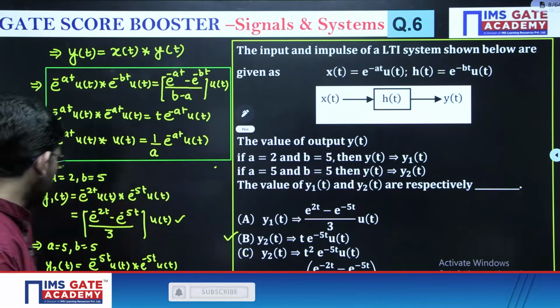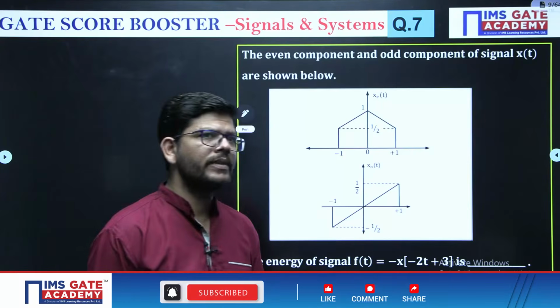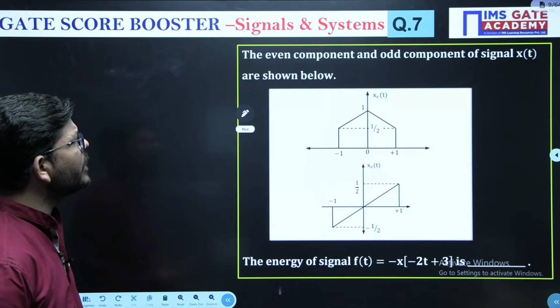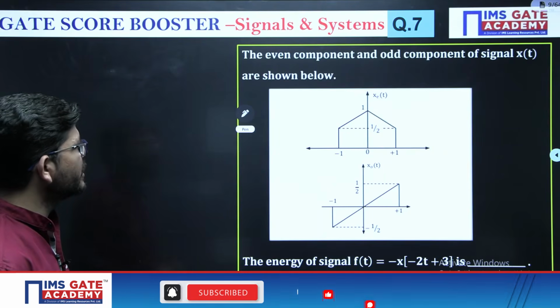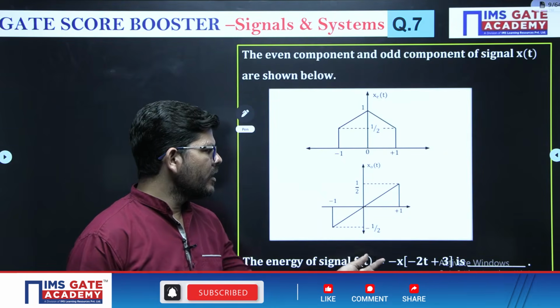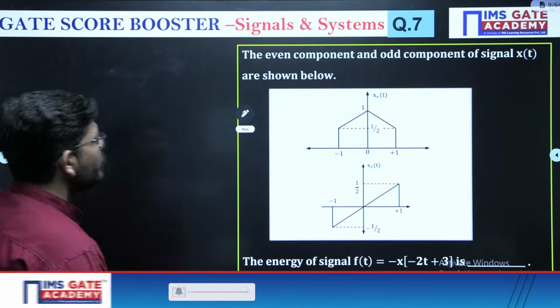Right? Now, moving to question number 7. Now see this question number 7. It's a very good question, nicely framed. The even component and the odd component of a signal is given. The energy of the signal, energy of this signal will be what? Okay. So first of all,